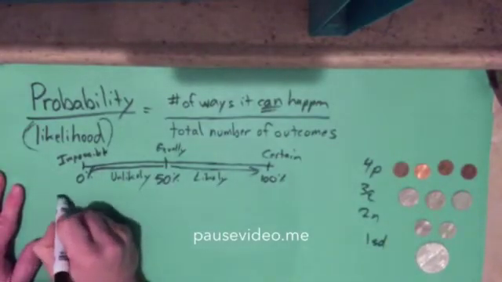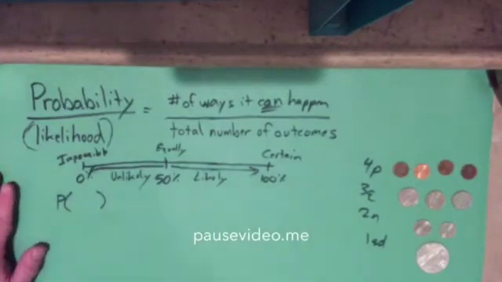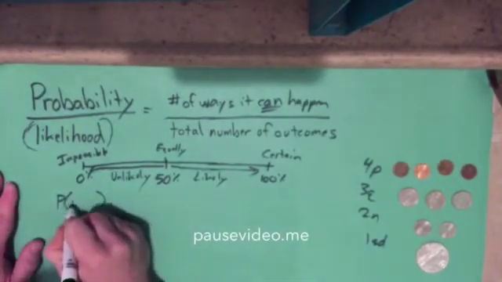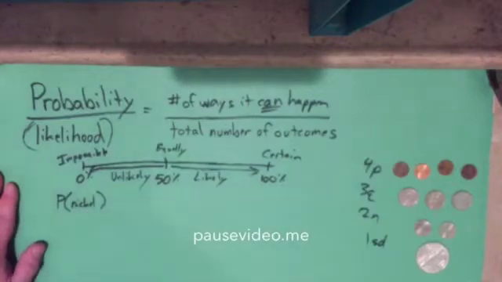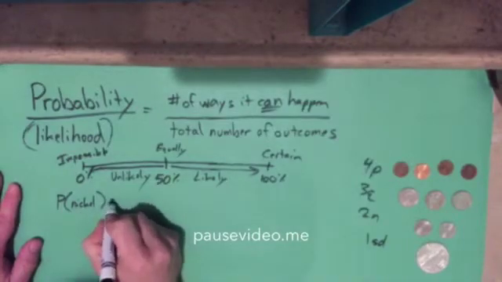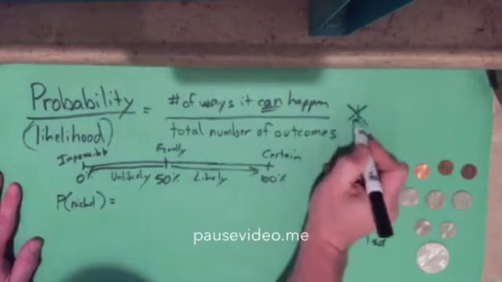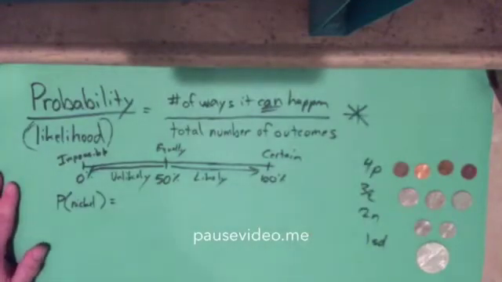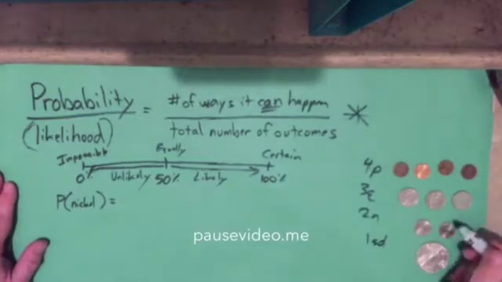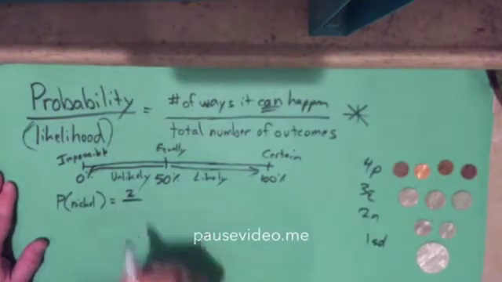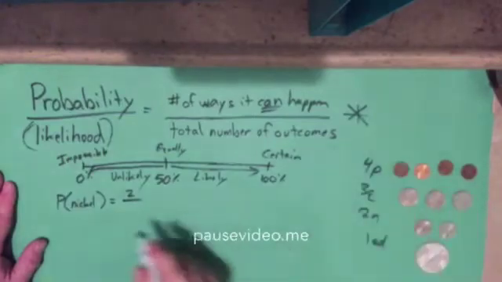So, a lot of times the way they'll put it is they'll put a P for probability, and then they'll put the event in here. So what's the probability that I pick a nickel? If I were to have those all in what is called a random choice or random selection, that means that each one of them has the exact same chance of being chosen. I would be able to find the probability of getting a nickel by going up to this thing, which is what I want you to memorize, and that is the number of ways it can happen on top of the total number of outcomes. Well, how many ways could I get a nickel? 1, 2 winners out of 10 possible things.